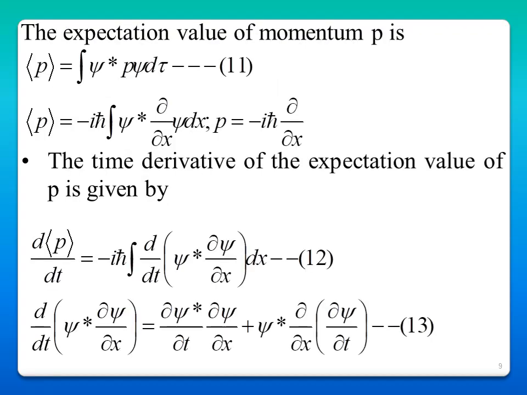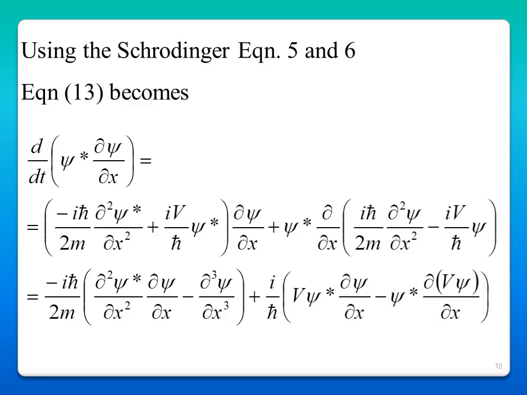Next, take the expectation value of momentum p. The momentum operator is minus i h cross dou by dou x. So the expectation value of p is minus i h cross integral psi star dou by dou x psi dx. Once again, take the time derivative of the expectation value of p. Then you will get dou psi star by dou t, dou psi by dou x, plus psi star dou by dou x of dou psi by dou t. So once again use the Schrodinger equation, that is dou psi by dou t,